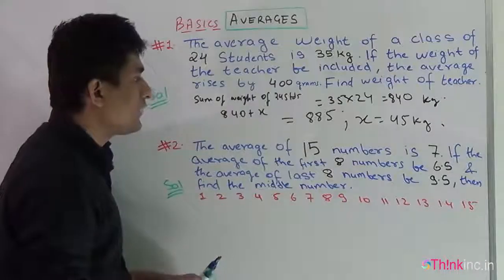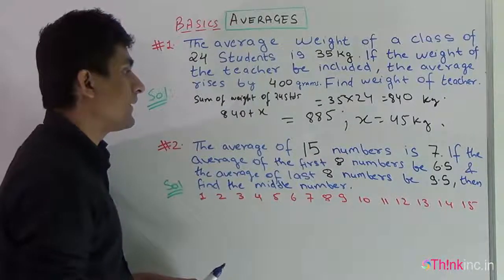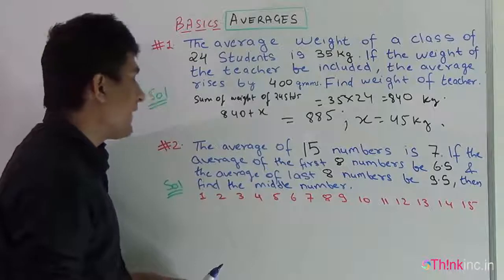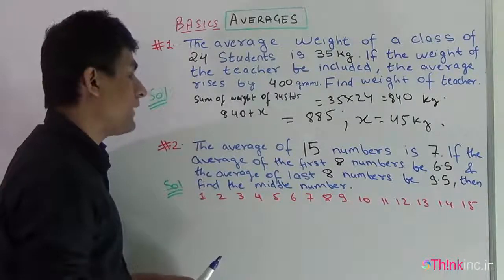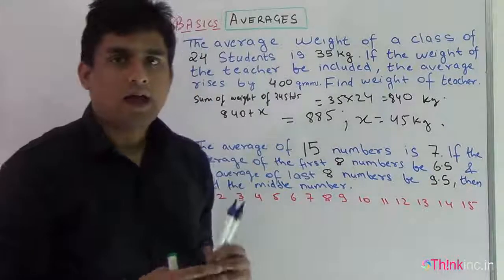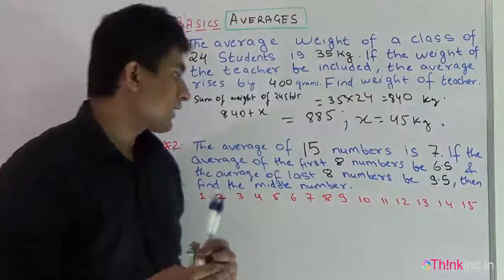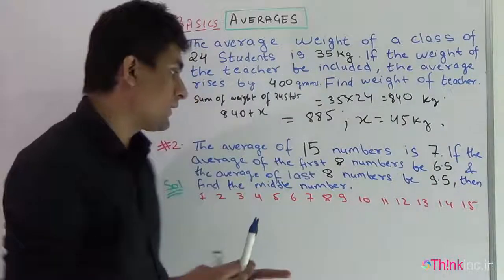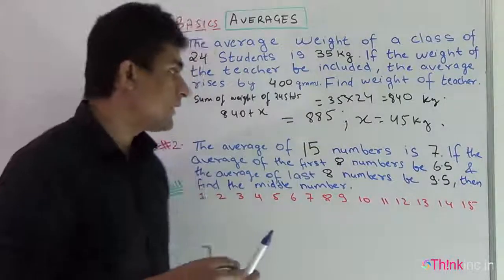The average of 15 numbers is 7. If the average of the first 8 numbers is 6.5 and the average of the last 8 numbers is 9.5, then find the middle number. The question says there are 15 numbers and the average of those 15 numbers is 7. It is also given that the average of the first 8 numbers is 6.5 and the average of the last 8 numbers is 9.5.